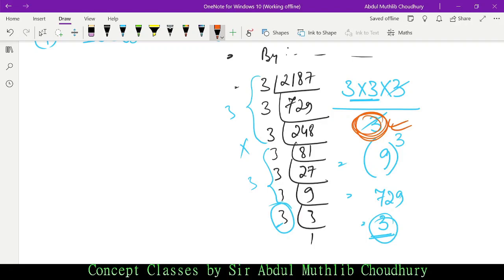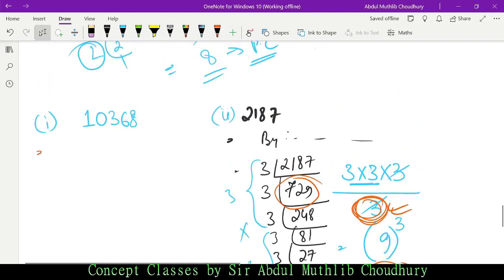How did I arrive at 729? In case anyone has a doubt, I have removed one of these 3s. So 2187 was the multiple of these 3s. As I have removed one 3, 729 into 3 became 2187. So as one of the 3s got removed, we end up with 729. So 729 is the perfect cube of 9 cube.